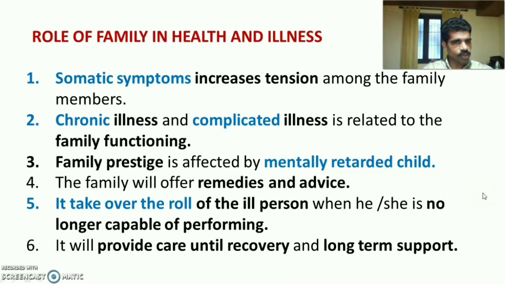Moreover, in short, the somatic symptoms always increase the tension among the family members. Chronic illness and complicated illness is related to the family functioning. Family prestige is affected by a mentally retarded child. The family will offer remedies and always advice to the family members. It takes over the role of the ill person when he or she is no longer capable of performing, and it will provide care until the recovery and long-term support for the family members. So these are the important roles of the family in health and illness.